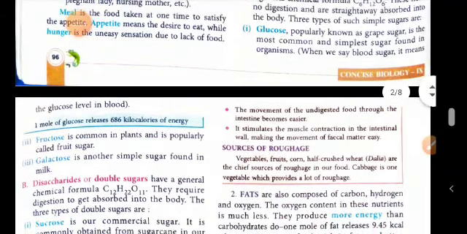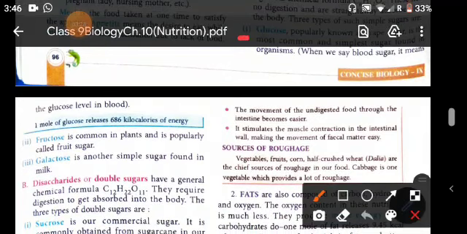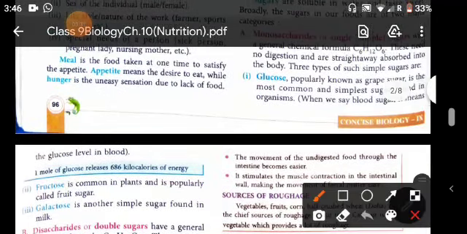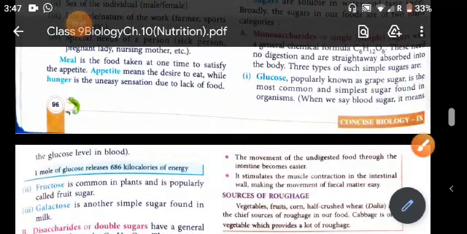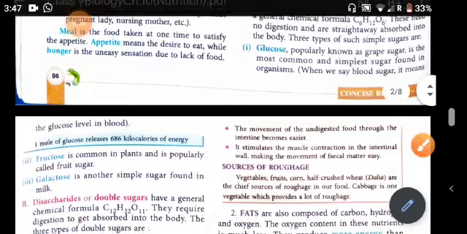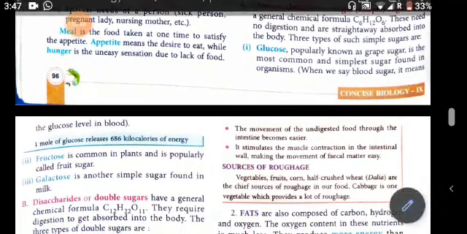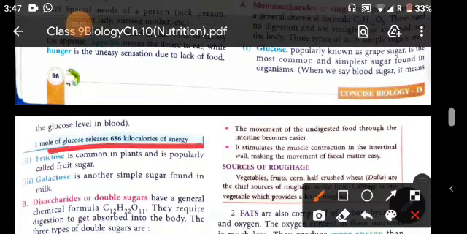First is glucose, which you popularly know. Glucose is known as grape sugar, and it is the most common and simplest sugar found in organisms. You know that 1 mole of glucose releases 686 kilocalories of energy. It is a very important line.